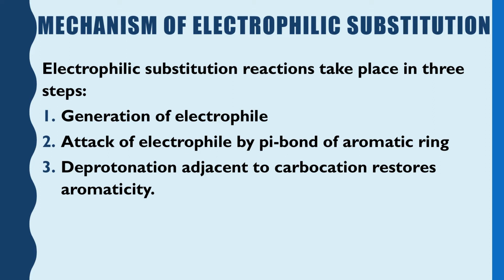The electrophilic substitution reaction takes place in 3 steps. The first is the generation of the electrophile, the second is the attack on the electrophile by the pi bond of the aromatic ring, and the third is the deprotonation adjacent to the carbocation, which restores aromaticity.